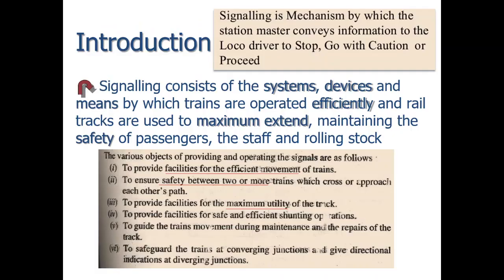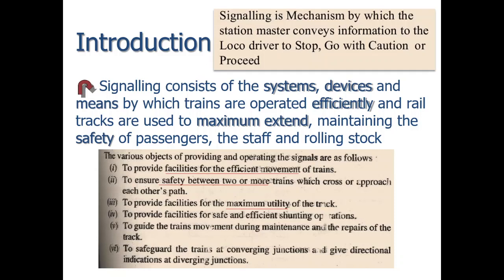So first we will see the introduction about signaling. What is signaling? Signaling consists of the systems, devices and means by which the trains are operated efficiently and the rails are used to the maximum extent, while maintaining the safety of passengers, staff and rolling stock. It includes the use and working of signals, points, block instruments and other equipment.